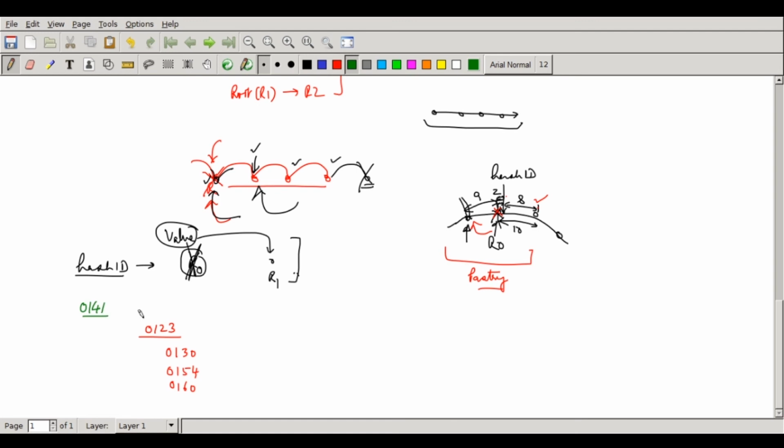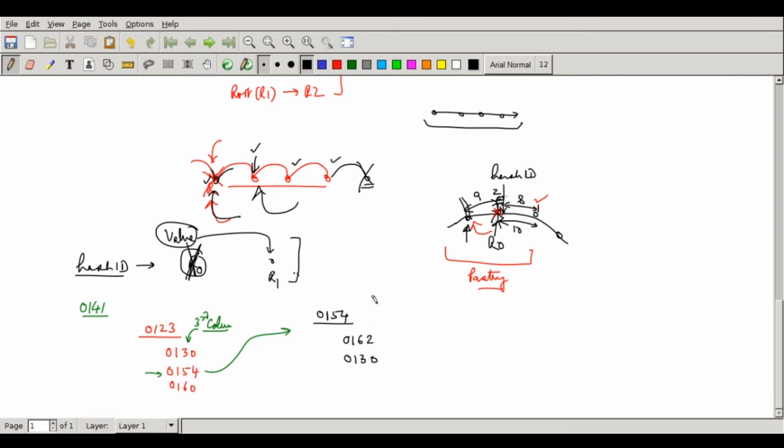So it will be now 0, 1, 4, 1. So 0, 1 matches. So it will search for this particular entry. This happens to be the third column, obviously, because 0, 1 is matching. Only third entries are changing here. So it will now try to find 3, 4, 5, 6. So it has to be this particular entry where the query has to be handed over. So it will come to 0, 1, 5, 4. So 0, 1, 5, 4 will have an entry, say, 0, 1, 6, 2, 0, 1, 3, 0.